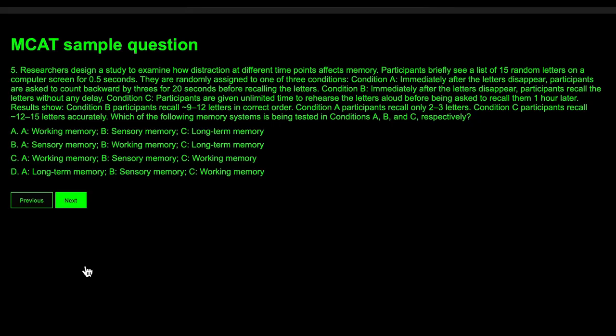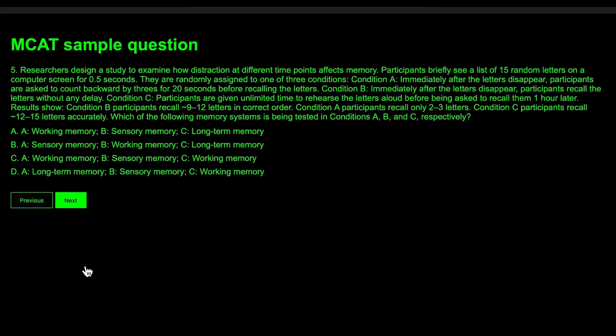Condition C, participants are given unlimited time to rehearse the letters aloud before being asked to recall them 1 hour later. Results show condition B, participants recall 9 to 12 letters in correct order. Condition A, participants recall only 2 to 3 letters. Condition C, participants recall 12 to 15 letters accurately. Which of the following memory systems is being tested in conditions A, B, and C respectively?